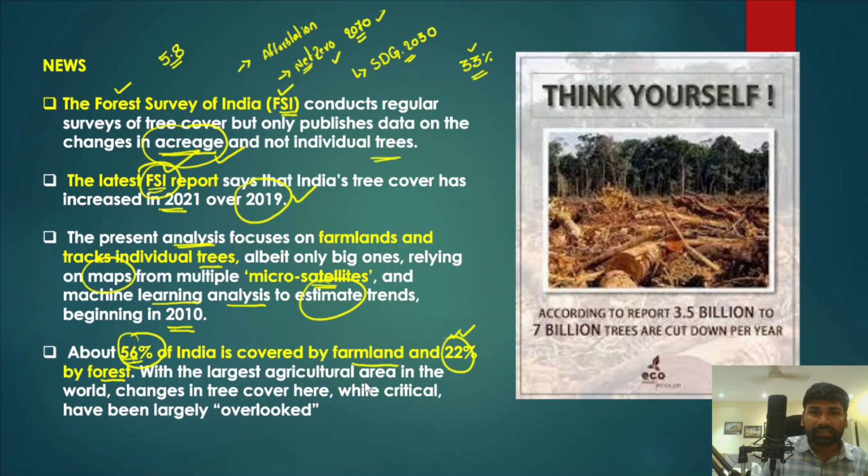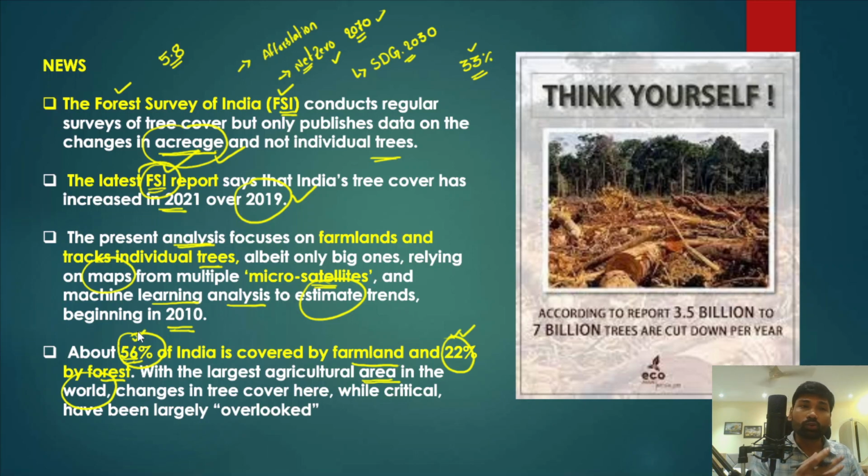And in fact, with the largest agricultural area in the world, India is known as the country with the largest area under agriculture. So therefore, changes in tree cover, or a declining number of trees in its farmland, will also significantly impact India's overall green cover or overall tree cover. However, the trees or plants on these farmlands are very often overlooked by the government's researchers. Because, understand, India has around 56% of its geographical area under agriculture.